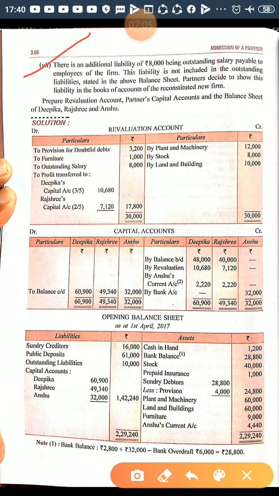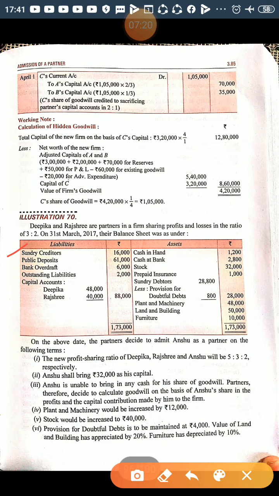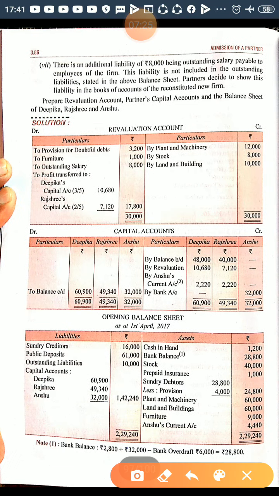This liability is not included in the outstanding. So this outstanding salary is an unrecorded liability which you are going to record. They ask you to prepare revaluation account, partners capital account, and balance sheet. So we will take them one by one. Sundry creditor, no adjustment. So in the balance sheet, you directly write sundry creditor 16,000, right? This is the first thing.